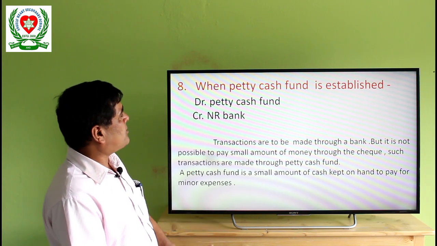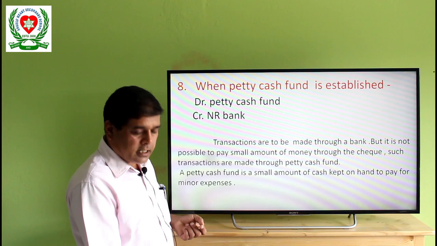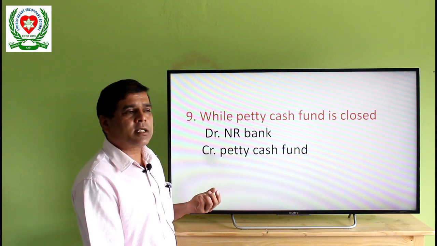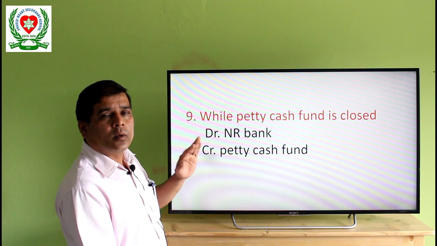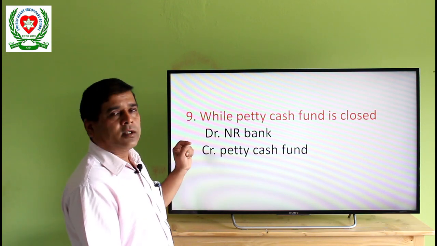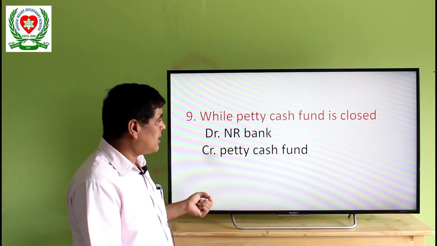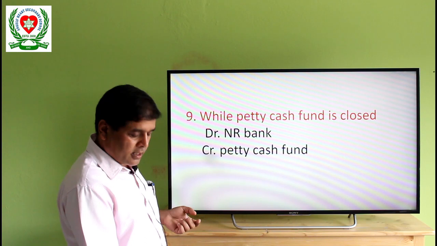When petty cash fund is established, debit petty cash fund, credit NR Bank. And petty cash fund should be closed at the end of the year, and while closing it, the amount is to be deposited into the bank from the petty cash fund. So, debit NR Bank, credit petty cash fund.